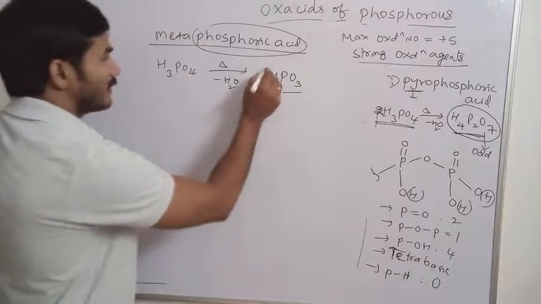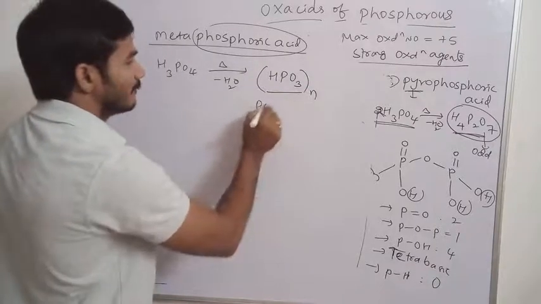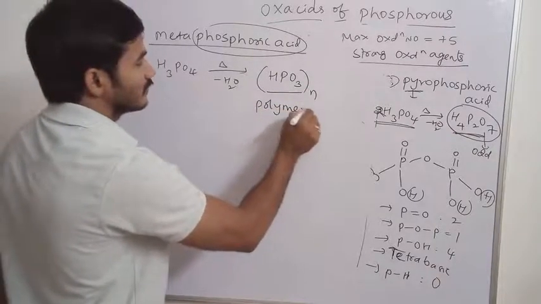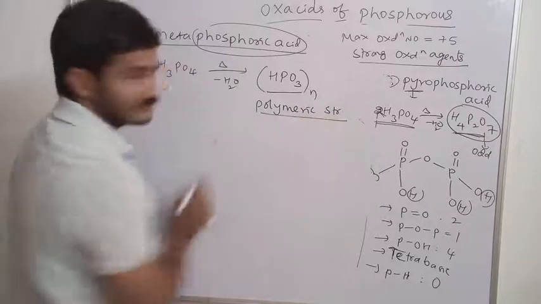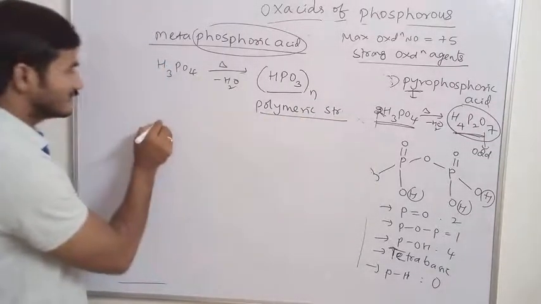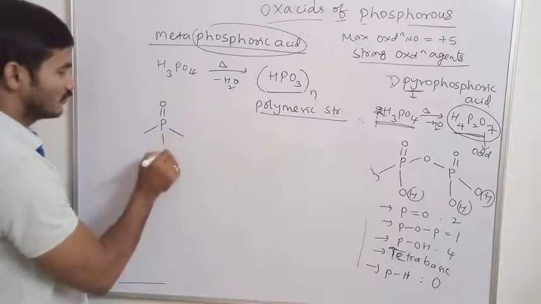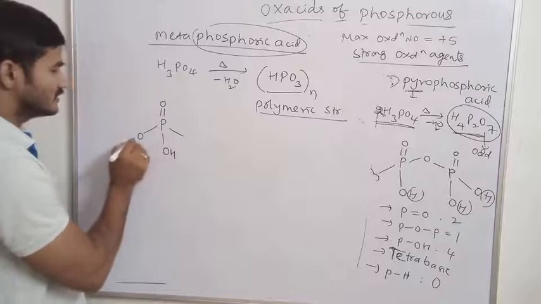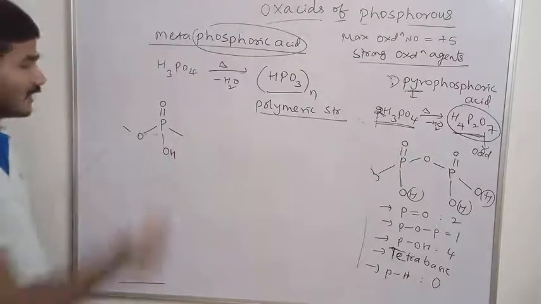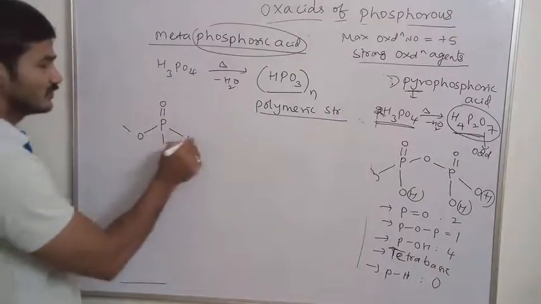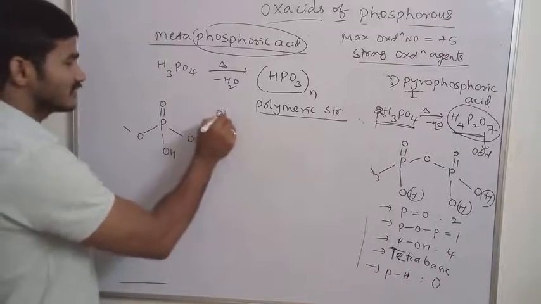Structure, this general polymer it is actually. It is a polymeric molecule. Polymeric structure. Okay, so general structure I get here P double bond O, OH, O. This is the structure of the molecule HPO3. So this is the polymeric structure.